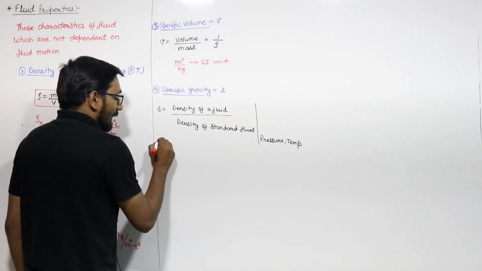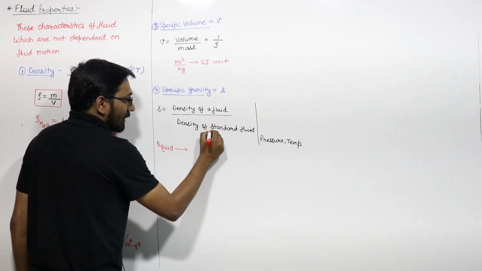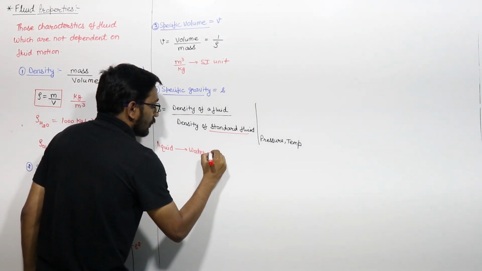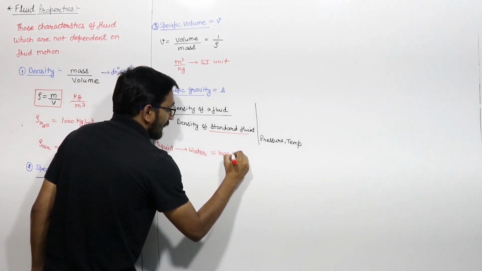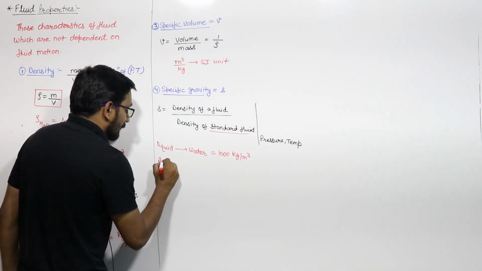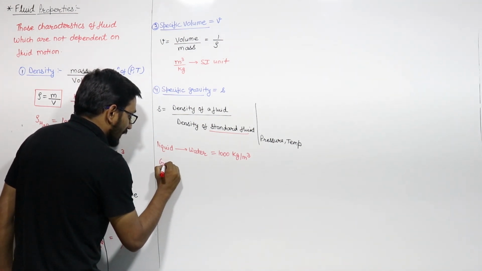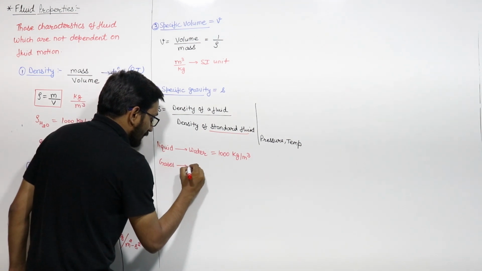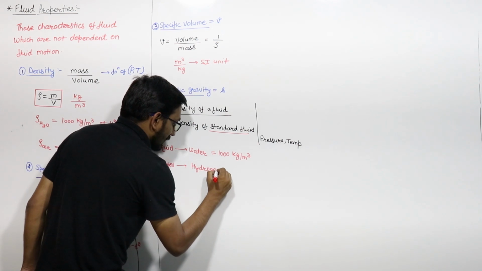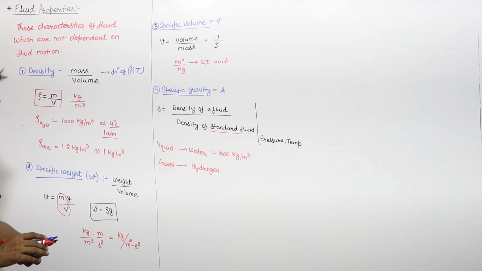So fluid is of two types. For liquid, this standard fluid is water, whose density is 1000 kg per meter cube. And for gases, as such there is no standard fluid, but generally we can take hydrogen as a standard fluid for the gases to calculate the specific gravity.